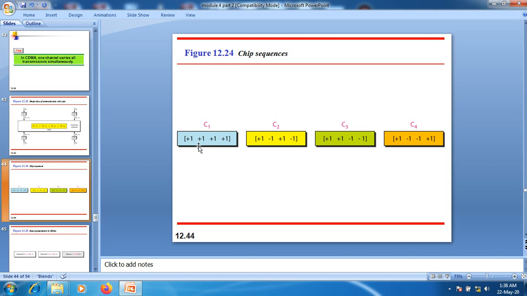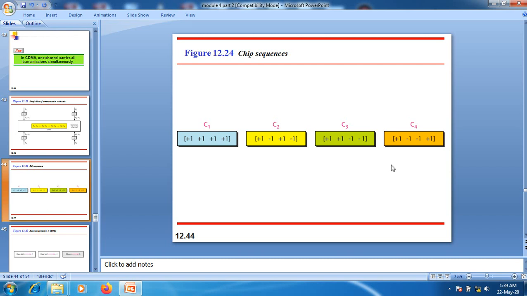The second element, 1 into minus 1, gives minus 1. The third term, 1 into plus 1, gives plus 1. The fourth term is multiplied with the last term, that is minus 1. Here we get 1 minus 1 plus 1 minus 1. If you add all these terms, we will get 0.